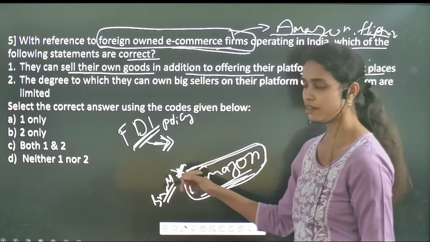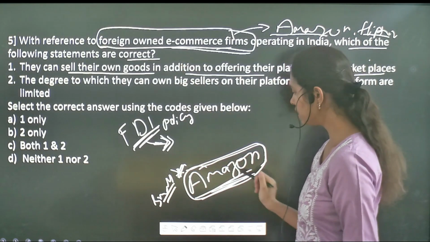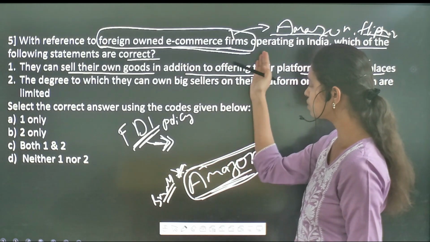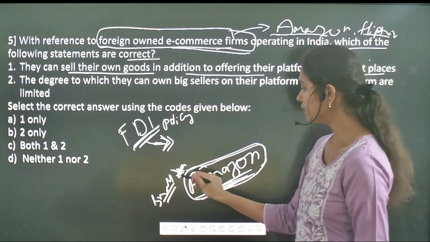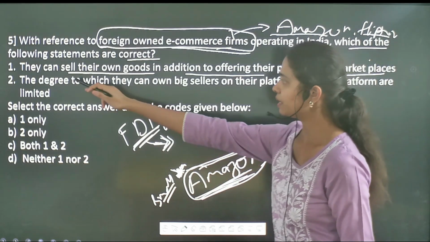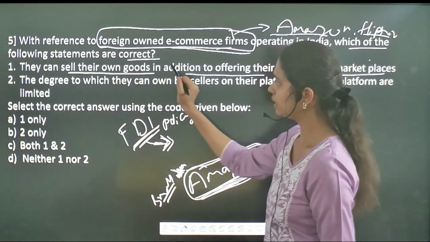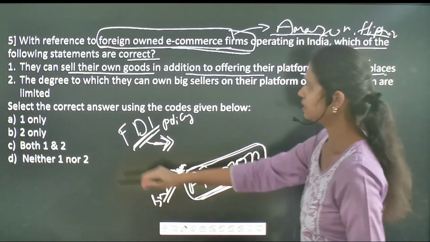In order to overcome that problem, the Government of India, under the foreign direct investment policy, has given the guideline that whosoever the foreign company owns these kinds of e-commerce firms, they shouldn't sell their own goods within their own e-commerce firms. But here it has been given that they can sell their own goods in addition to offering their platform as a marketplace. It is going to be an incorrect one.